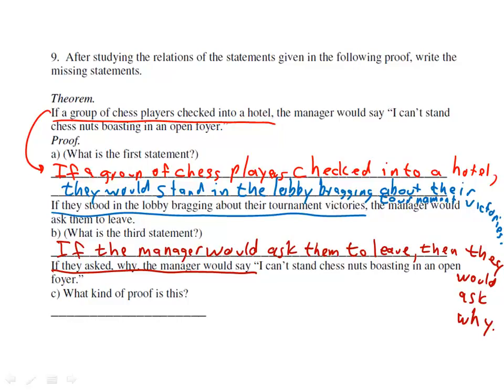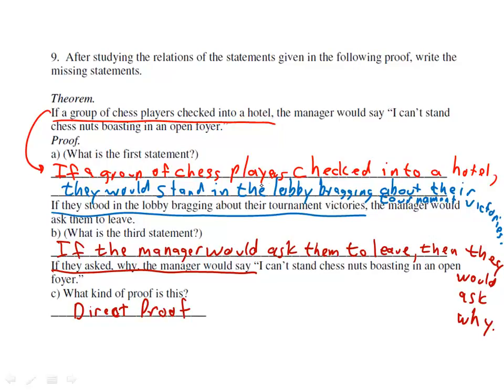And what kind of proof is this? I think you know this is a direct proof. Notice we did not have a supposition statement that supposed the opposite of the conclusion. We did not reach a contradiction. So this is a direct proof. All right? All these conditional statements flowed together. Each succeeding conditional statement started with the conclusion of the previous one. So everybody see how that's working.